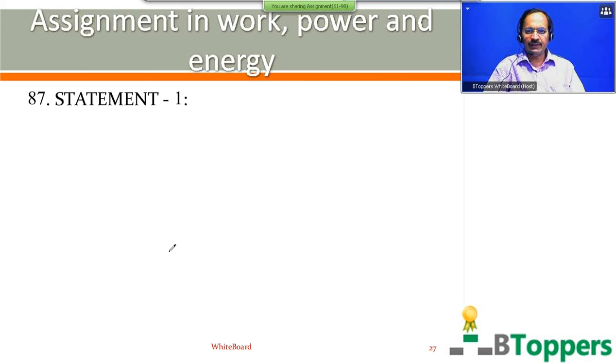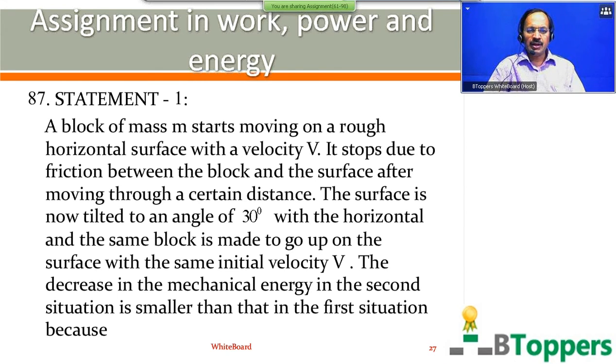See the question number 87. There are two statements in this question. Statement 1. A block of mass m starts moving on a rough horizontal surface with a velocity v. It stops due to friction between the block and the surface after moving through a certain distance. The surface is now tilted to an angle of 30 degrees with the horizontal. The same block is made to go up on the surface with the same initial velocity v.